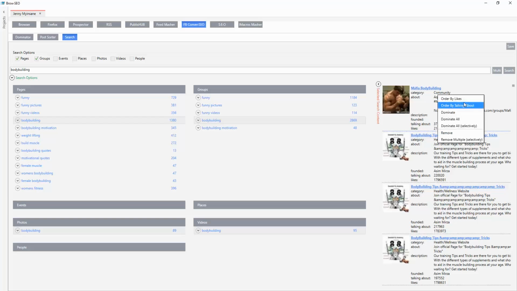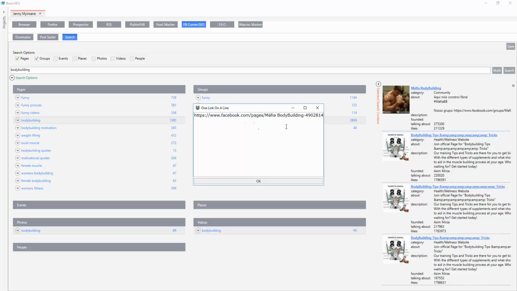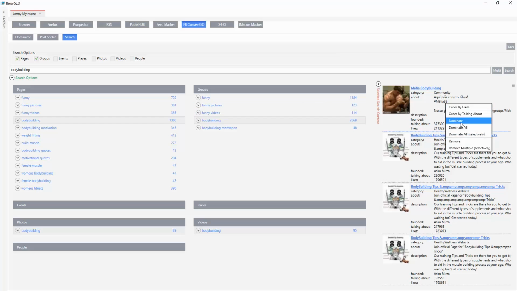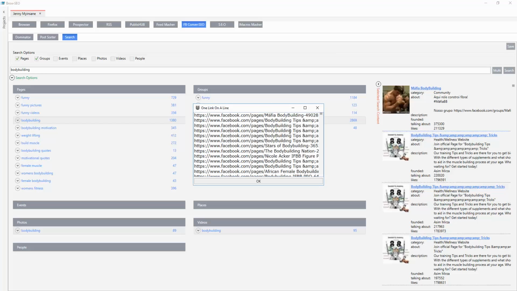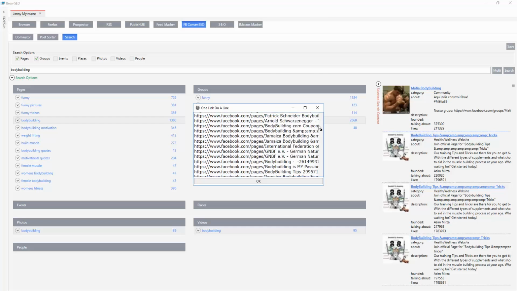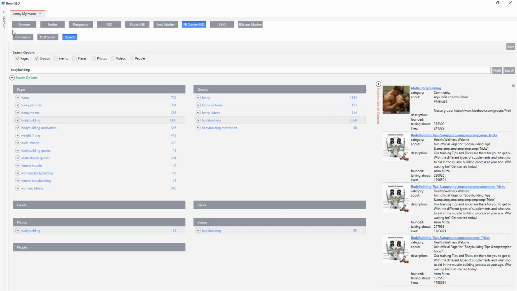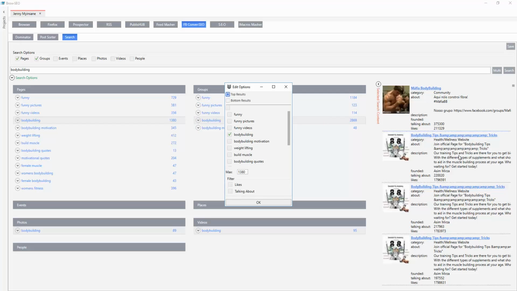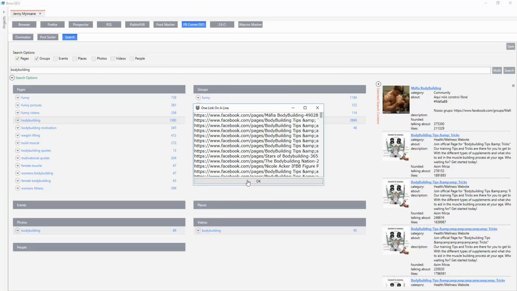So for example, dominate, so it's dominating just that one, and we're going to send that one to the Dominator. And then you can dominate all, so that's going to grab every URL, so that's like 1,380 Facebook page URLs, and you can send all of those to the Dominator, but we want to be a bit more selective, so we're going to dominate all selectively, and I'm just going to grab the pages that have got over 1,000 people talking about them. And that's an okay indication, 1,000 people talking. There's a little bit of activity there.